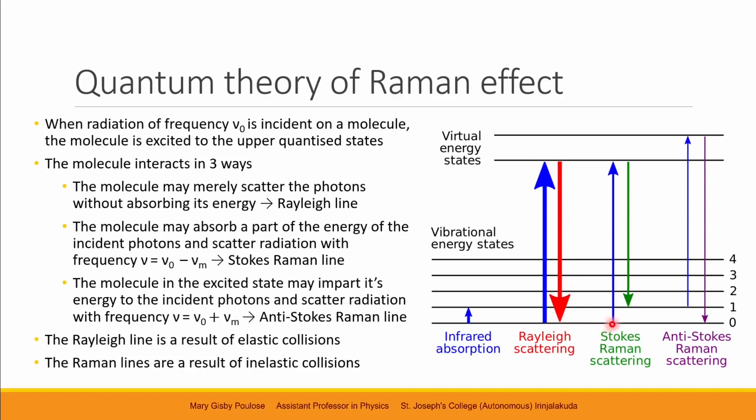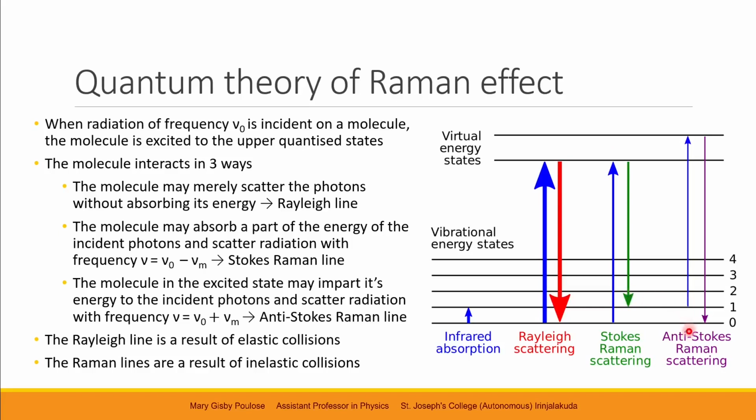Whereas in other cases, when the molecules are excited to upper excited states, they may de-excite to the lower levels. That means it may not be de-excited to the exact ground, it may be de-excited to the first quantum vibrational level. And that represents that lower energy is scattered away. That shows the Stokes-Raman lines.